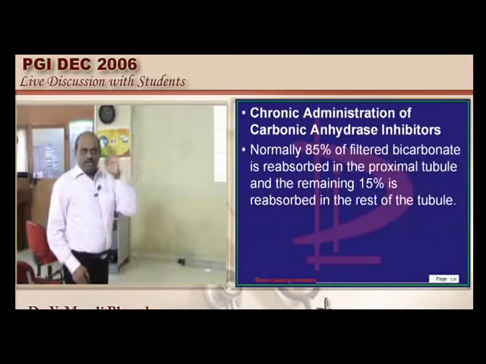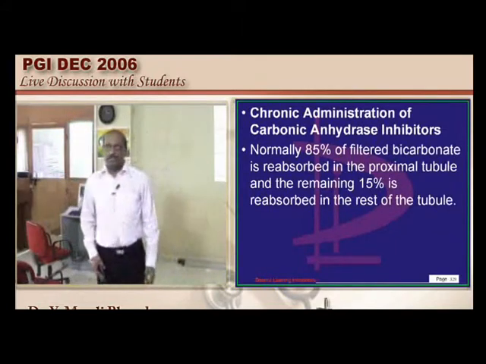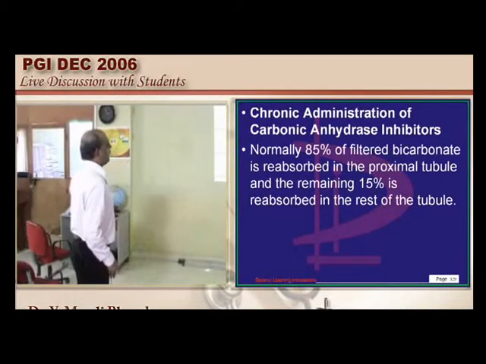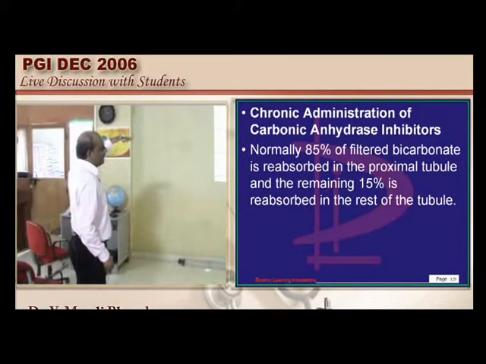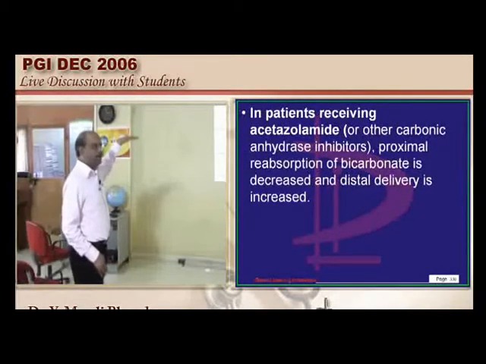Another common question, invariably one question comes here, is the mechanism of action of diuretics. You must be doubly sure. The proximal renal tubule is the place where carbonic anhydrase inhibitors function. Then the distal tubule is where the thiazide diuretics function. The thick ascending limb of the loop of Henle is where loop diuretics function. How about the osmotic diuretics, doctor? They act at all three places: in the proximal tubule, in the descending limb of the loop of Henle, and also at the level of the distal tubule, osmotic diuretics like mannitol, etc.